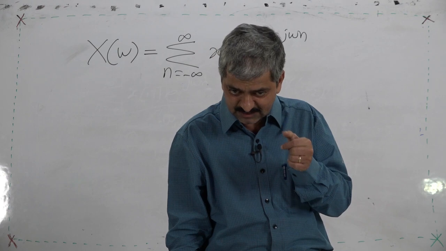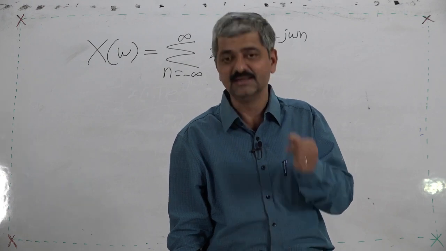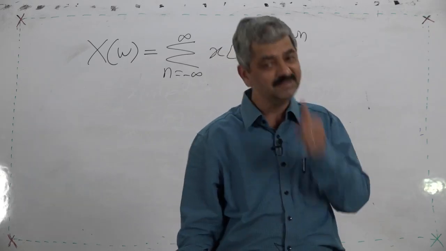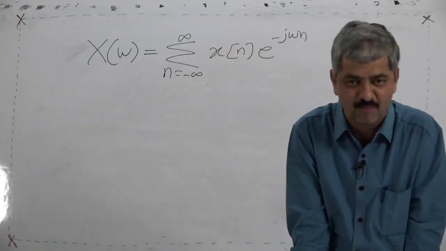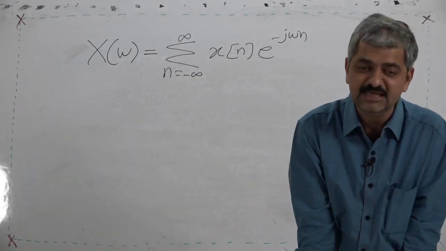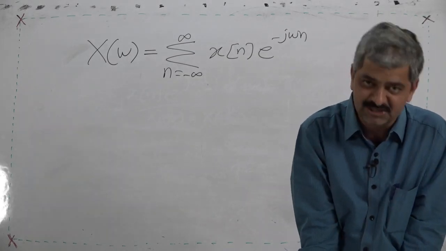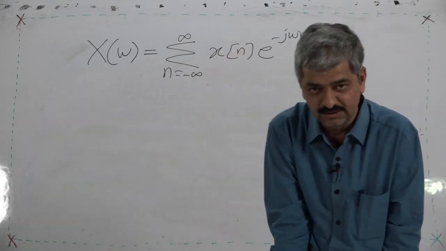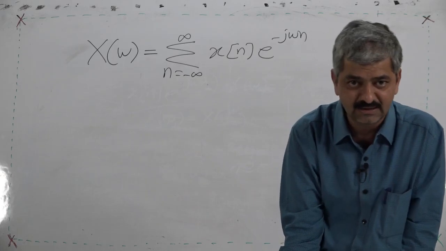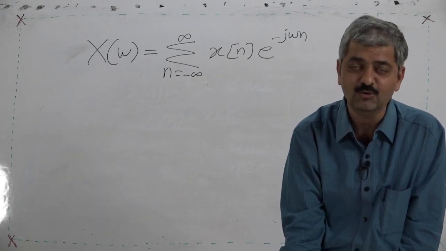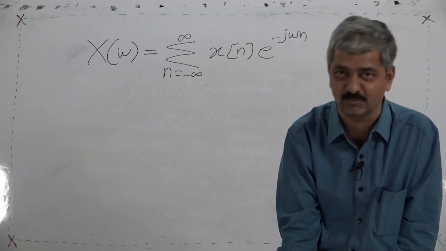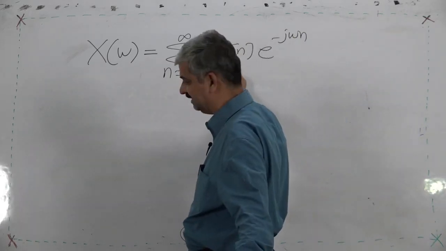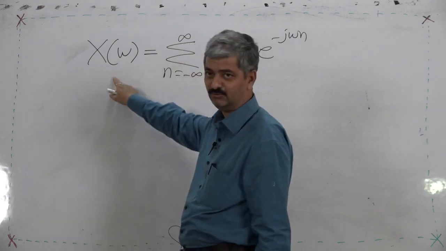Discrete time cosine transform is not individually invertible, discrete time sine transform is not individually invertible. The combination of discrete time cosine transform and discrete time sine transform is fully invertible, and this combination is called the discrete time Fourier transform, given by this formula. So, given x n you can find X omega. Now, the question is how to find x n from X omega.